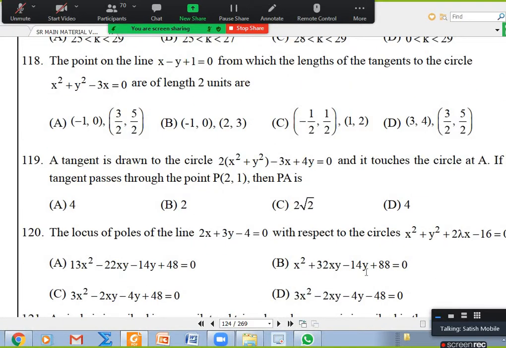Up to 120, anybody doubts? Sir, 118. Sir, 119. Okay. The point on the line from which the length of tangent to the circle is of length 2. You take a general point, find the length of tangent and